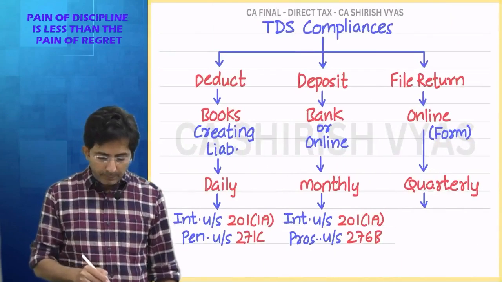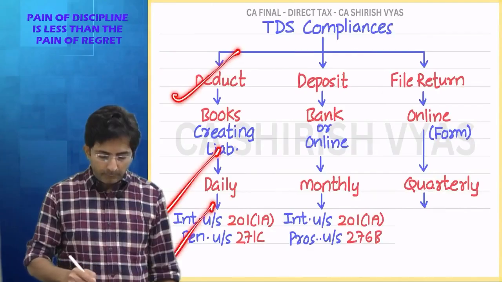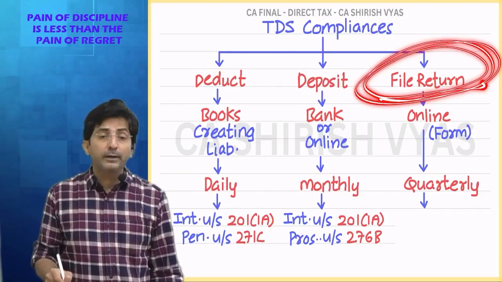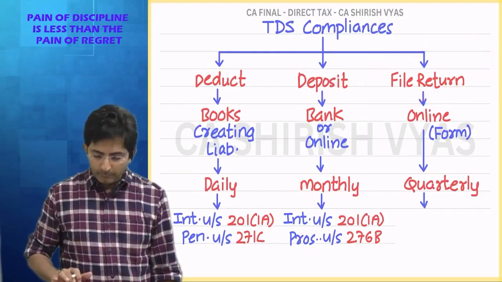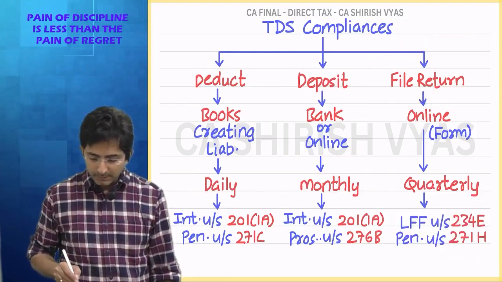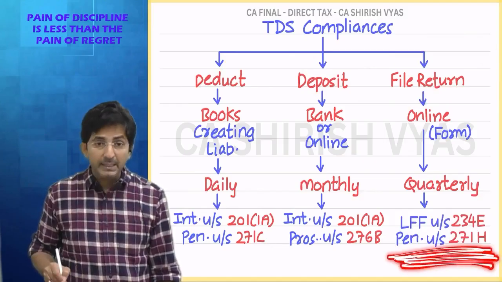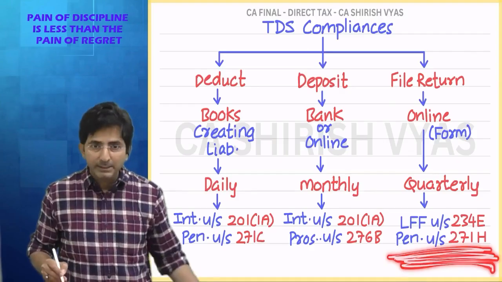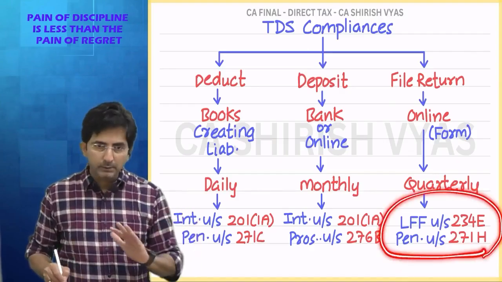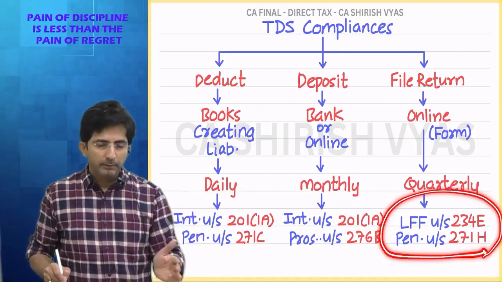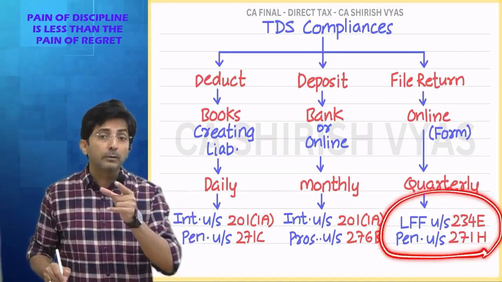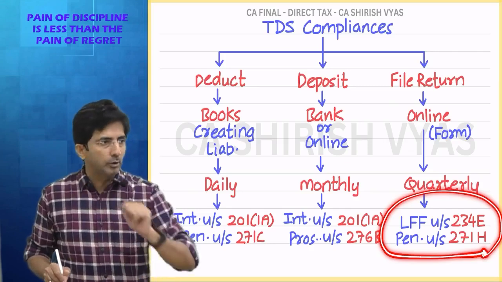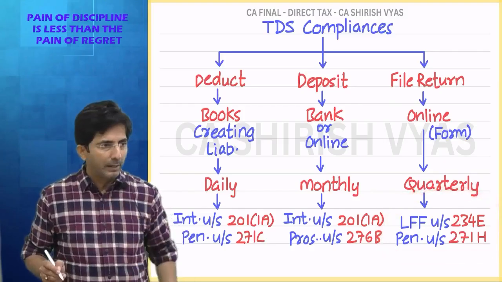If you don't respect deducting, interest and penalty; if you don't respect depositing, interest and prosecution; and if you don't respect filing of return, late filing fees plus 271H can also come if the delay is beyond 1 month. This I explained right now. Late filing fees is 200 per day. But if the delay goes beyond 1 month from the due date of the TDS return, then penalty under 271H will also come. Minimum 10,000 to maximum 1 lakh.